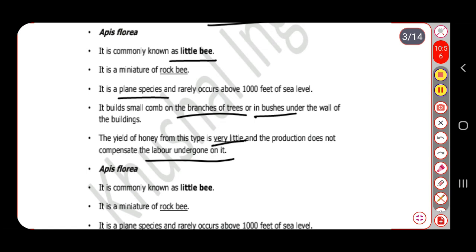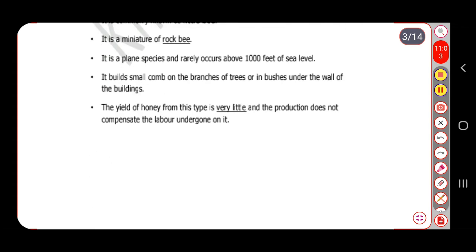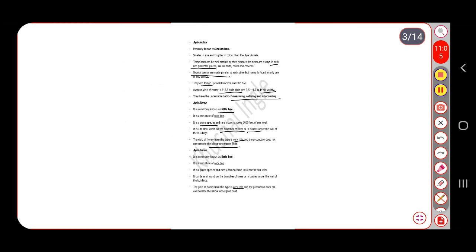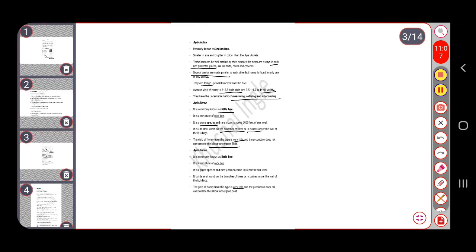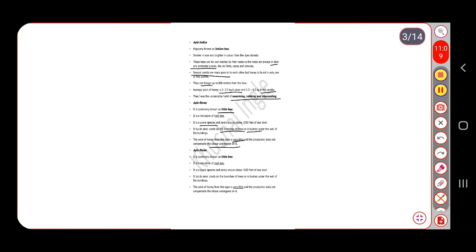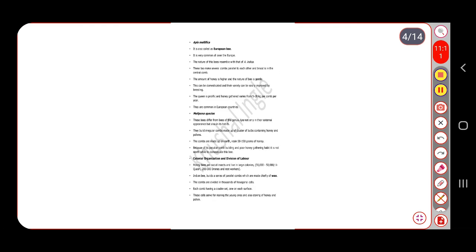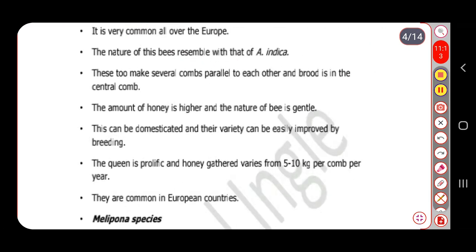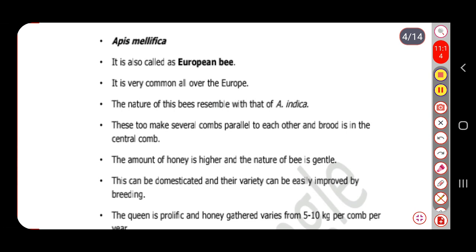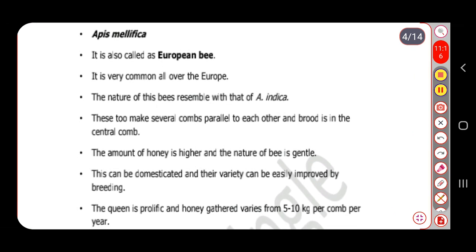Next one, in the next slide, is Apis mellifera.